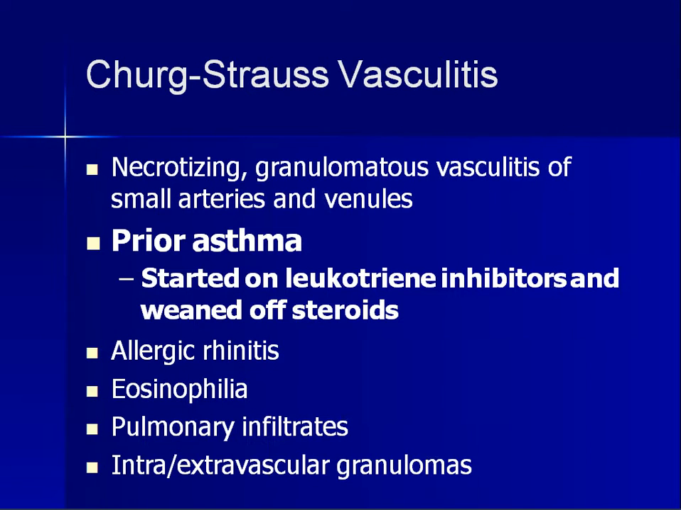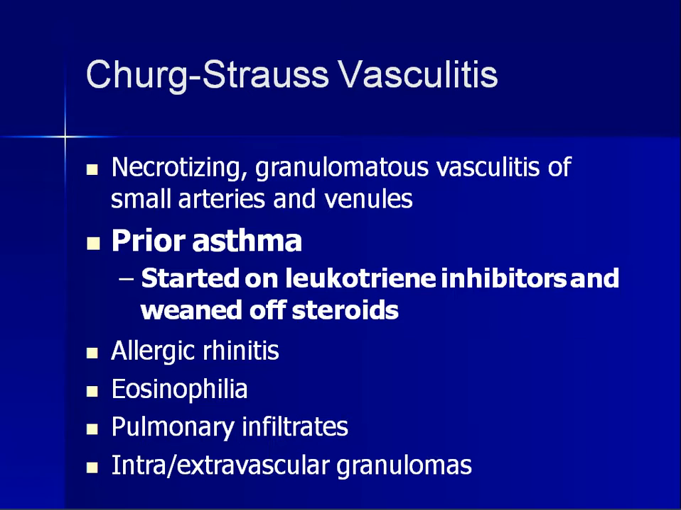The next is Churg-Strauss vasculitis, and this is also a small vessel vasculitis. But as we have spoken in the last class, there are granulomatous vasculitides too, and Churg-Strauss vasculitis is one of those. So it's a necrotizing granulomatous vasculitis of small arteries and venules.